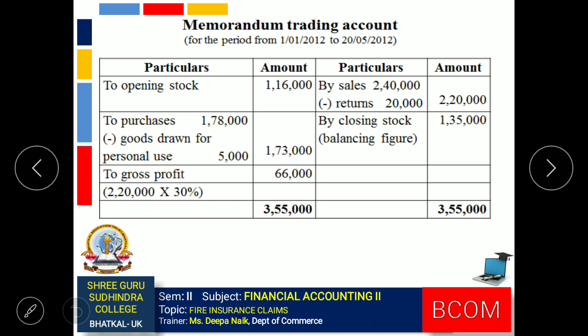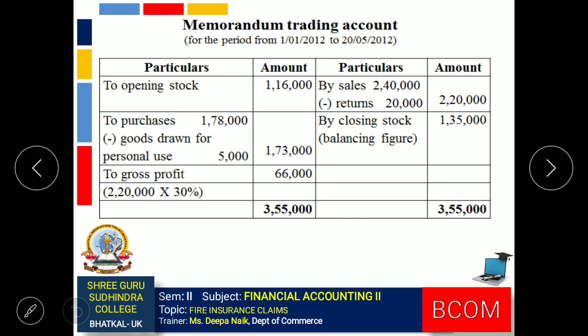Some goods have been used by the businessman for his personal purpose, so it has to be deducted, minus 5,000. So net purchases 1,73,000. There is sales 2,40,000 minus returns 20,000, so net sales 2,20,000.